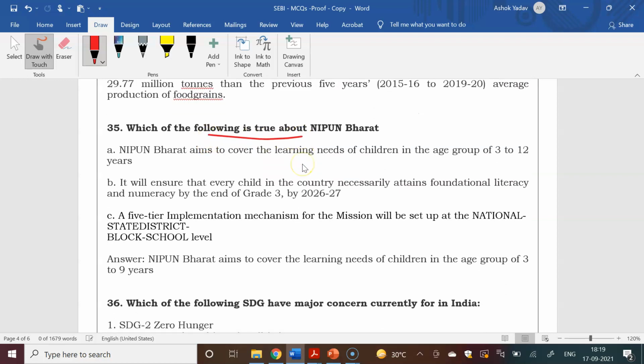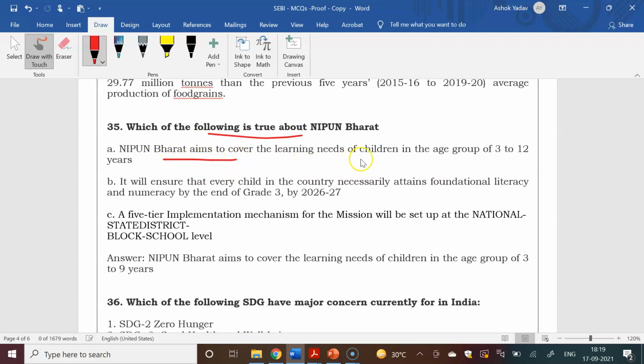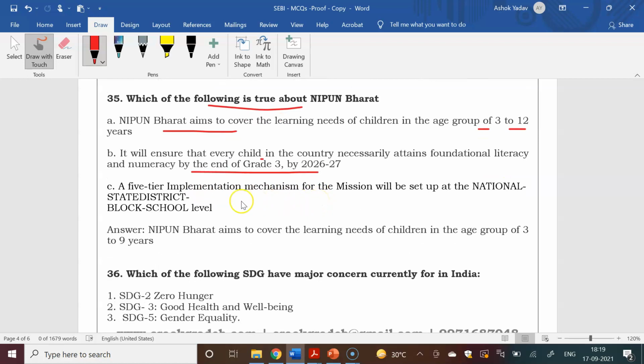Which of the following is true about Nipun Bharat? Nipun Bharat aims to cover the learning needs of children in the age group of 3 to 12. It will ensure that every child in the country necessarily attains foundational literacy and numeracy by the end of grade 3 by 2026-27. A 5-tier implementation mechanism of the mission will be set up at the national, state, district, block and school level. The question was to match the options, so this is wrong, as 3 to 9 years is the correct answer.